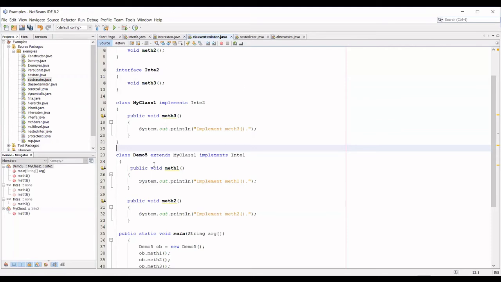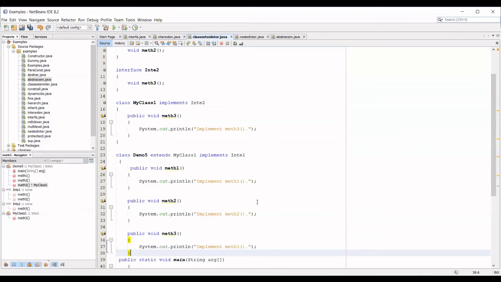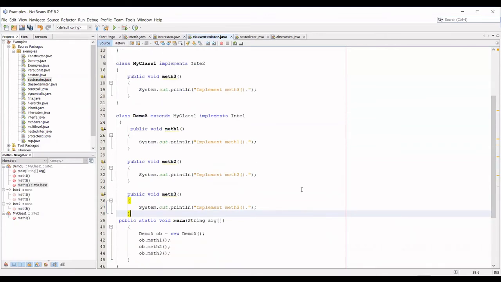So I'm just implementing method 1 and method 2, because method 3 is already implemented by my class, and my class is the super class for my demo class. So I don't want to implement it. Can I implement method 3 also inside demo? Yes, ma'am. If I have the same method implementation in the super class and the child class, it is called what concept? Method overriding. So here my method 3 is overridden.